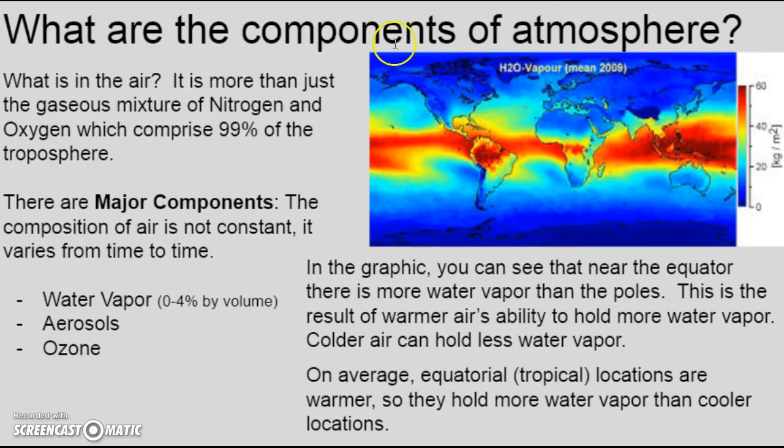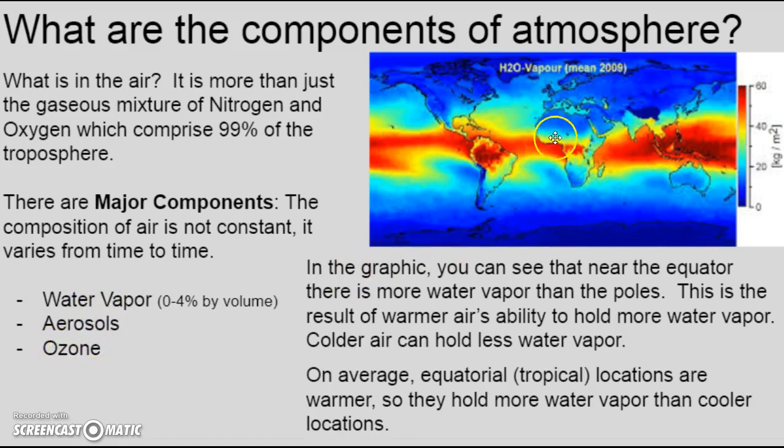So what are the components of the atmosphere? What is in the air? It's more than just a gaseous mixture of nitrogen and oxygen that comprise 99% of the troposphere. There are major components. The composition of air is not constant and it varies from time to time. We'll look at water vapor, aerosols, and ozone, which we've already kind of mentioned ozone.